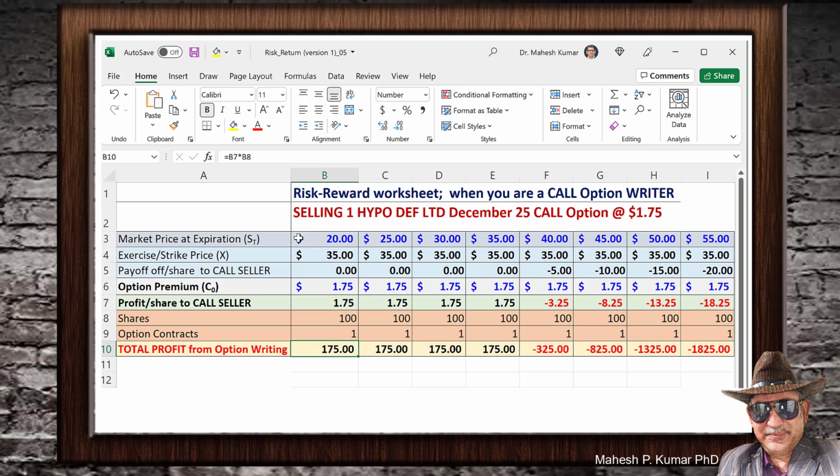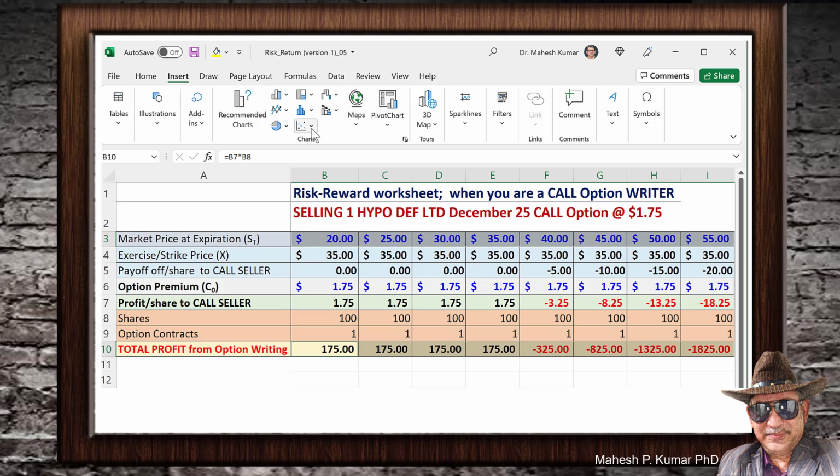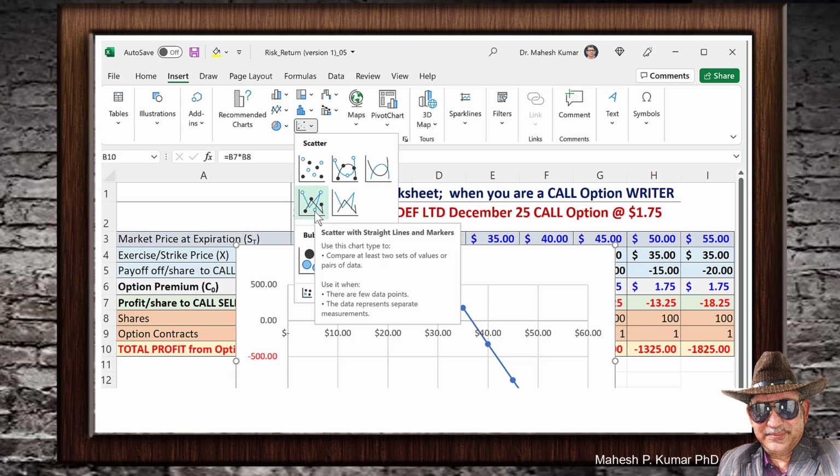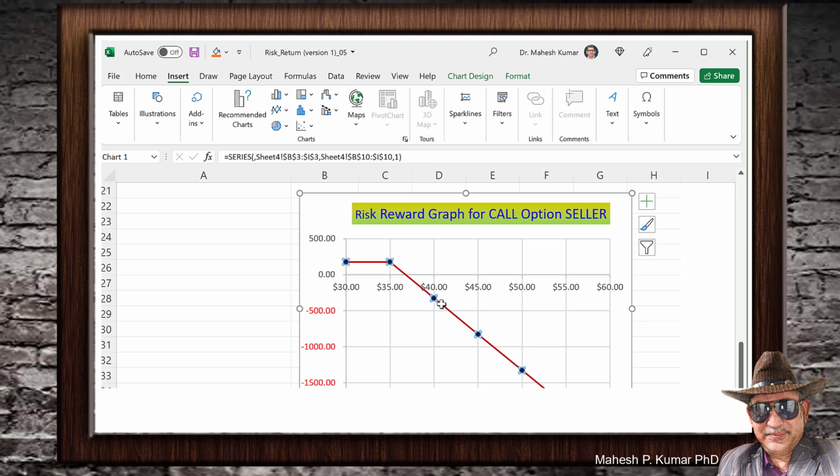In order to draw the graph, we will select these cells in row 1 which are market price, and then we will hold the control key and select the last row, and then we will go to Insert, and then go here in Charts, and we will pick this one, and this is your graph as call option seller. After drawing this graph, you can tweak it a little bit. I have drawn this line as a little dark colored, burgundy colored line.